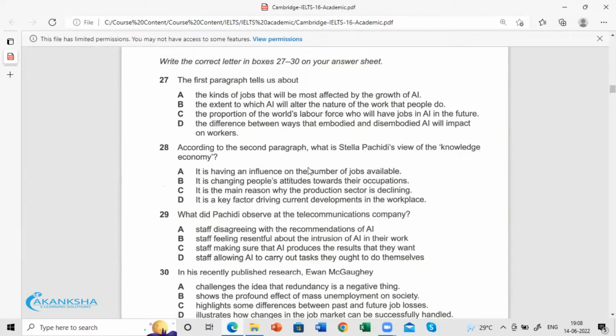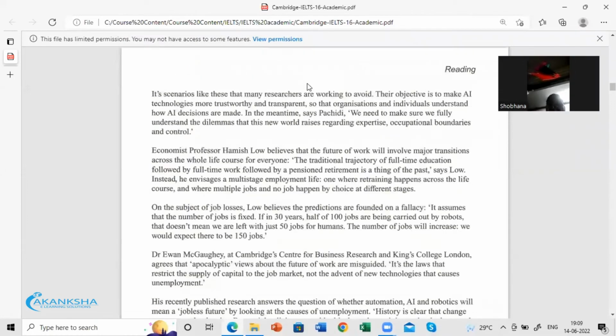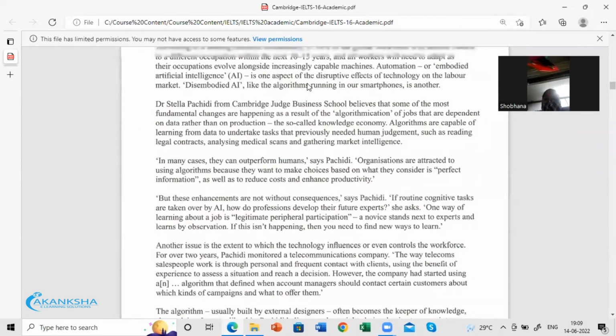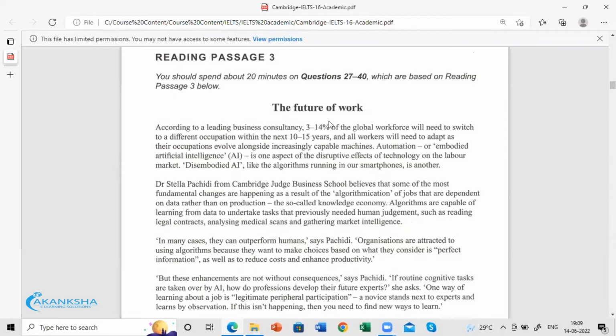All right, now the first thing that we need to do is to go through the passage before the questions. As you see, the passage is almost 2 full pages. The future of work.